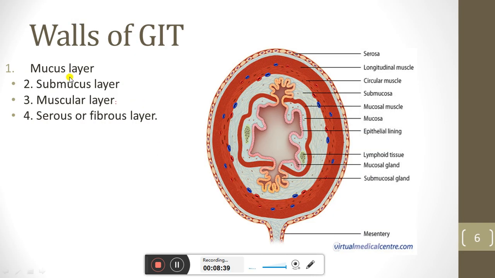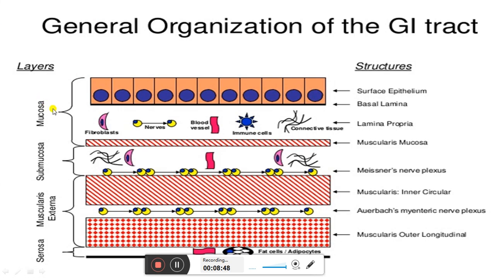Here we can say that the walls of the GIT have the mucous layer, submucous layer, muscularis layer, and serous or fibrous layer. The mucous layer has further surface epithelium, basal lamina, lamina propria and muscularis mucosa. Then there is the submucous layer, and then the muscularis externa.